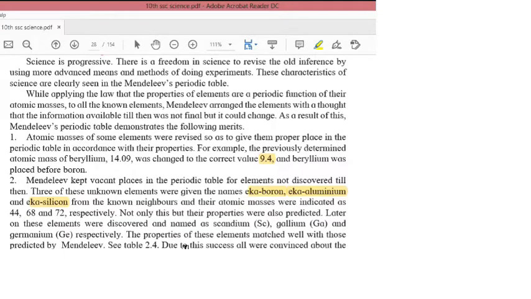And what was the second merit? That he left vacant places for those elements which were not discovered yet. And whenever he came to know about the discovery of some other elements, he placed them very perfectly without any disturbance to others. So these were two merits of Mendeleev's periodic table.